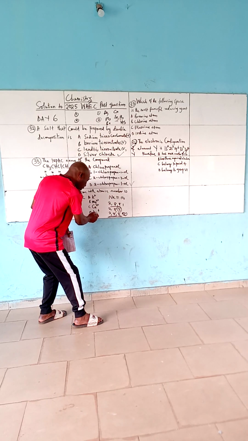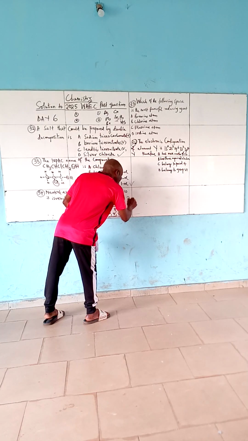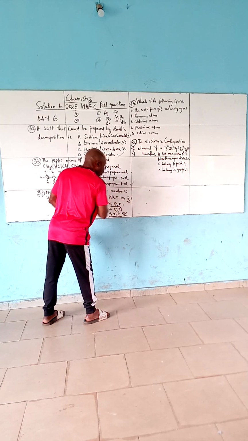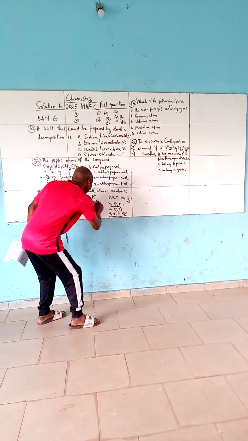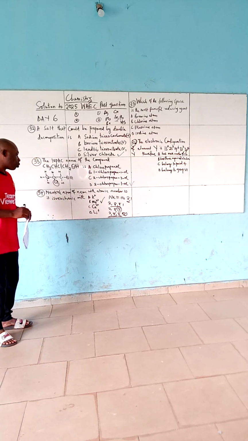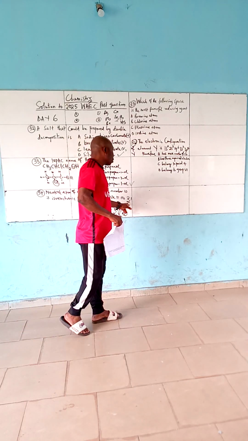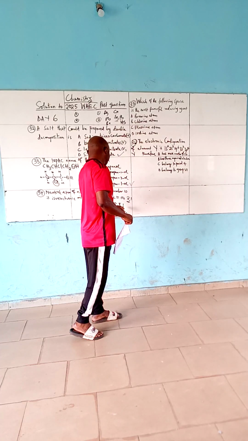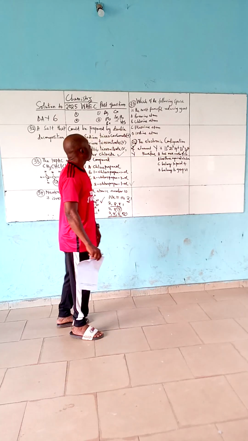Neon. Then lithium. Lithium is number 3, and the electronic configuration is 2, 1. On losing 1, it becomes 2. So it becomes isoelectronic with helium. So the correct option is option B. Magnesium becomes isoelectronic with neon on losing each valence electron of 2. Yeah. Question 35.